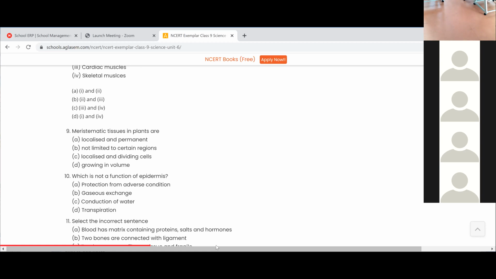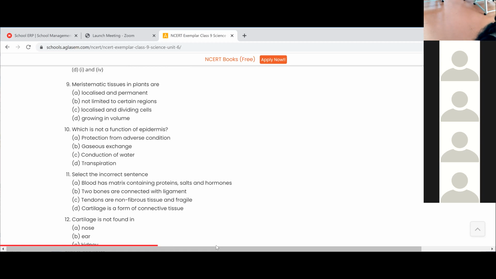What is the 10th one? Which is not a function of epidermis? Ma'am, protection from adverse condition. Okay, I think it is conduction of water, because conduction of water is done by xylem and phloem.